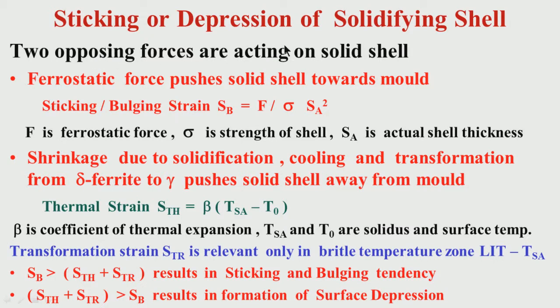So two opposing forces are acting on the solid shell. What are the opposing forces? I have mentioned that first and foremost is the ferrostatic force. Due to the liquid present in the strand during solidification, this liquid will give ferrostatic force, and will push the solid shell towards the mold when it is within the mold.